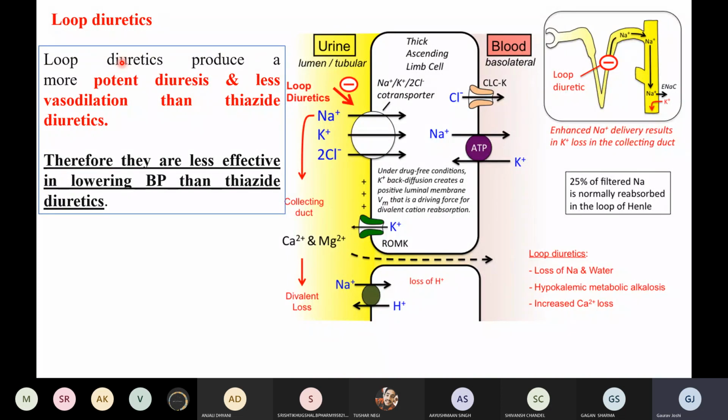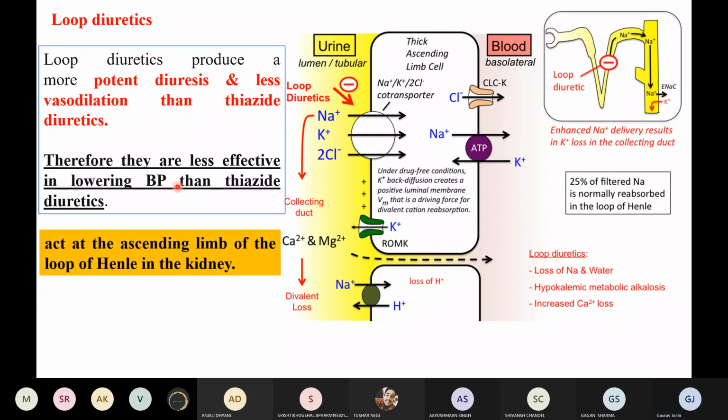The swelling of the kidneys because of the filled water, or for the treatment of kidney failure or kidney malfunctioning, right? So basically, therefore, they are less effective in lowering blood pressure than the thiazide diuretic. So this is the common thing. I have already told this. These are basically operated on this side.